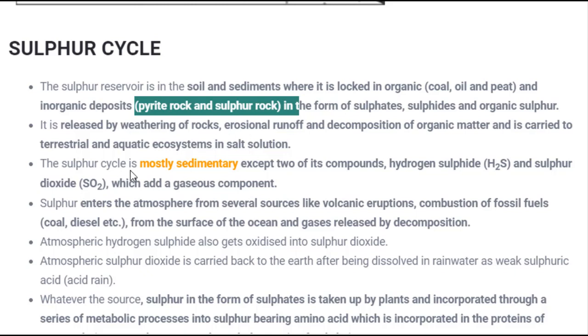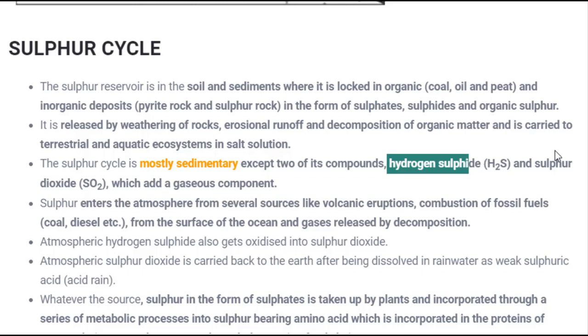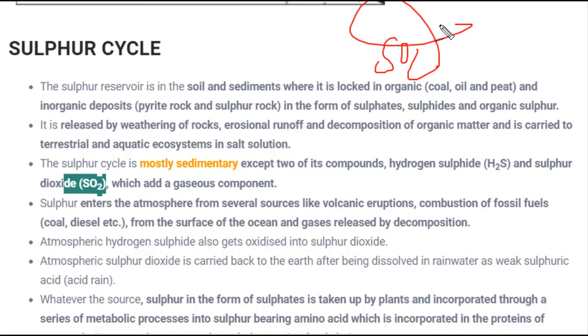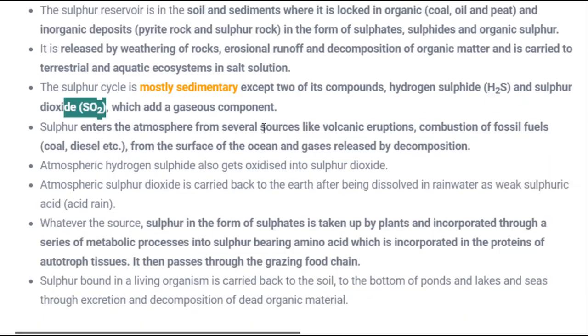This sulfur cycle is mostly sedimentary. That means it is not in gaseous form, whereas there are only two gaseous forms, hydrogen sulfide and sulfur dioxide, which are present in the atmosphere. Sulfur dioxide is a very dangerous gas for the environment. It is a major cause of air pollution. What happens is atmospheric hydrogen sulfide gets oxidized into sulfur dioxide. So this is the process of formation of sulfur dioxide.